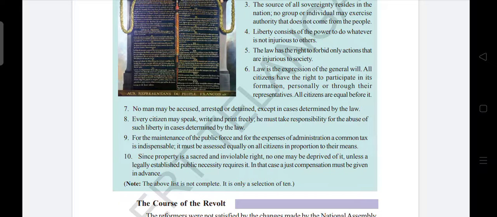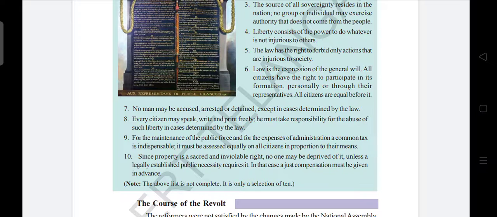Ninth, for the maintenance of the public force and for the expenses of administration, a common tax is indispensable. It must be assessed equally on all citizens in proportion to their means.